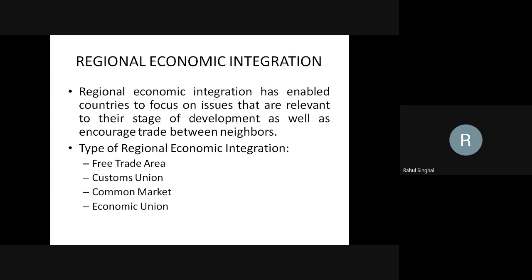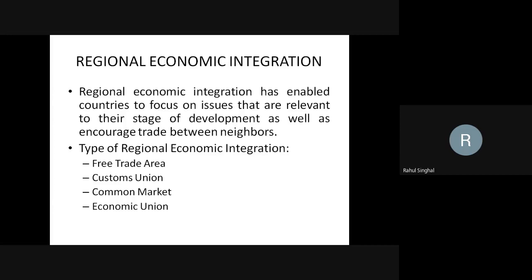So when countries lift legal restrictions regarding the movement of goods, services, and workforce from one country to another, and create a common marketplace for the promotion of trade between two or among more than two countries, that is known as regional integration. Regional integration helps the countries to promote trade and to promote cooperation among the countries themselves.